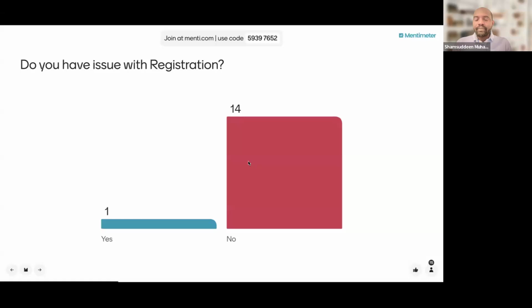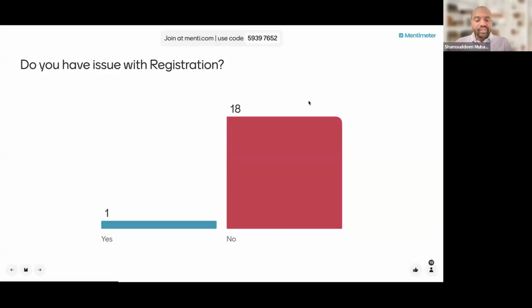Another thing is I want to find out if some of us are still having issues with the registration. So this is something that I just said. If you have any issue with the registration, just show me. So yes, we have one person here that still has an issue with the registration.